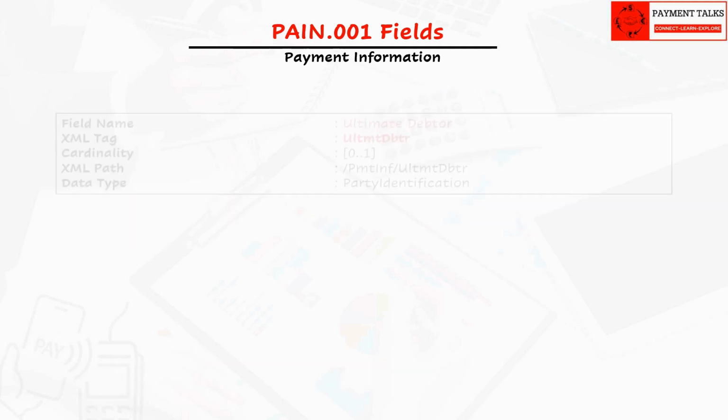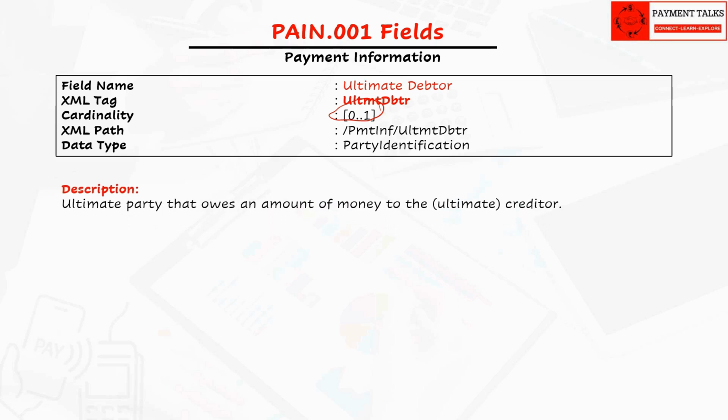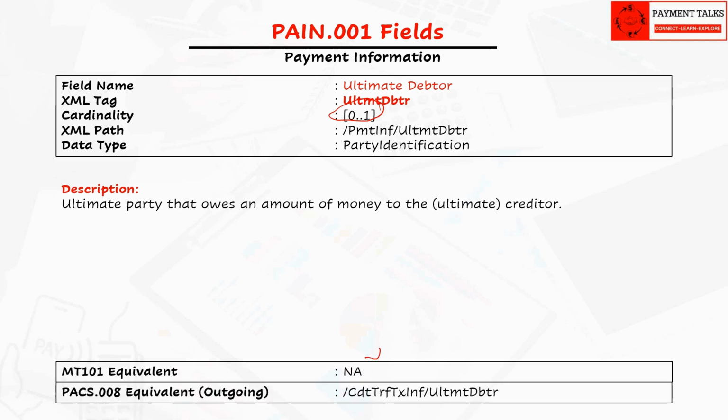The next field is ultimate debtor. This field is optional. As mentioned, we have already discussed these agents in detail in previous videos. Please refer to the agents and parties in ISO message video series. There is no equivalent field in MT101, and in Pacs.008 we have the same field.